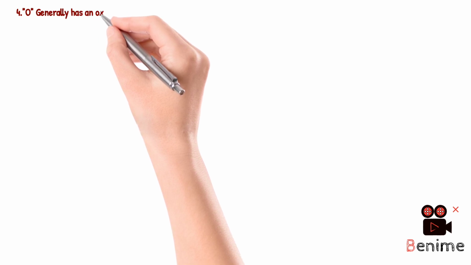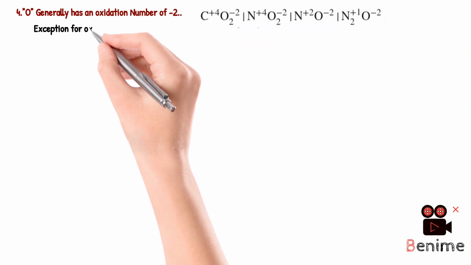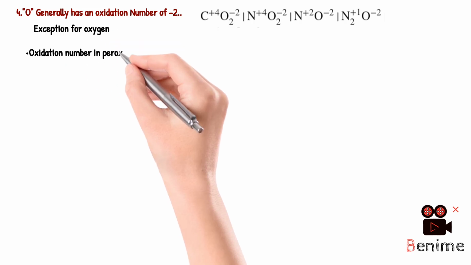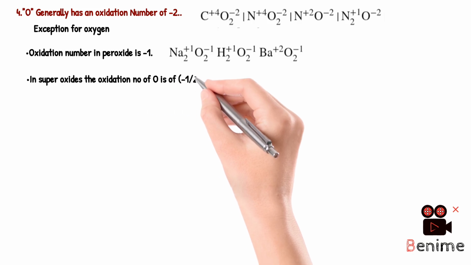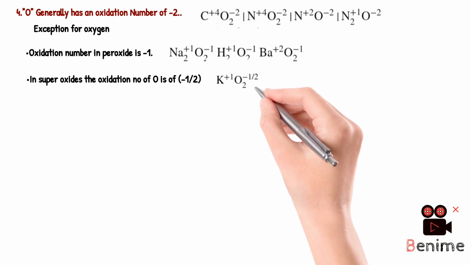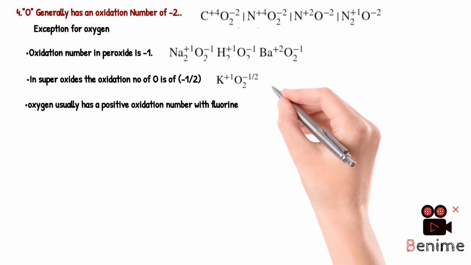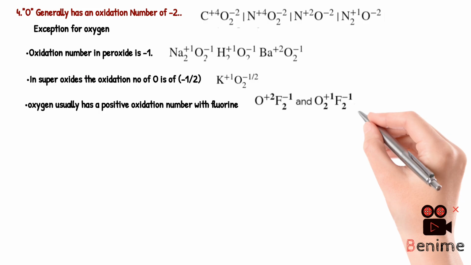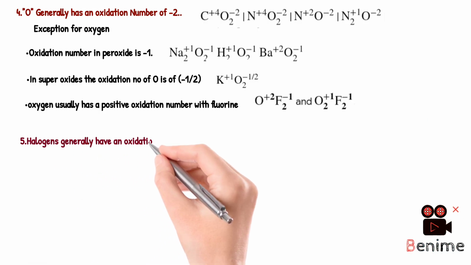Oxygen generally has an oxidation number of -2. The exception is in peroxide, where the oxidation number will be -1. In superoxide, the oxidation number of oxygen is -1/2. And oxygen usually has a positive oxidation number with fluorine. And the last thing, halogens generally have an oxidation number of -1.